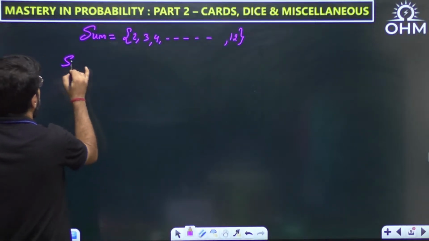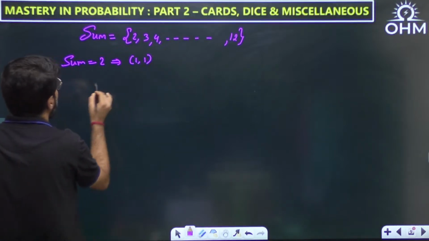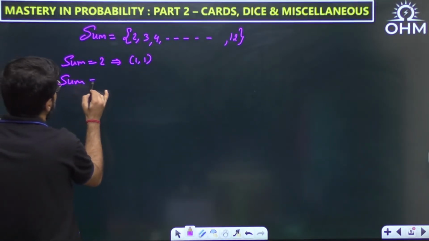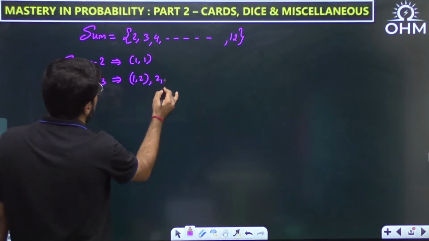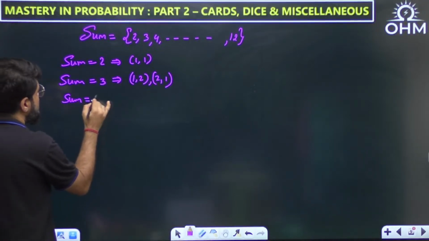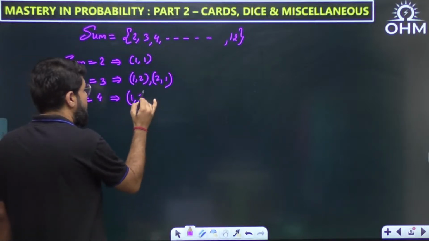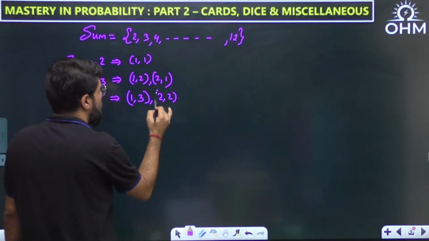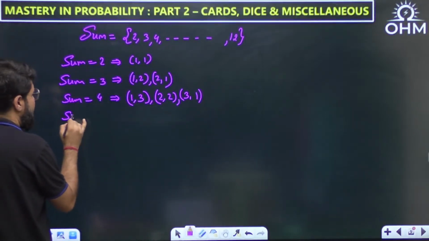Now how many cases will there be for sum equal to 2? Only one case, 1, 1. But when I take sum equal to 3, there can be the cases 1, 2 and 2, 1. When I take the sum equal to 4, there can be 1, 3, also 2, 2, and 3, 1. So one by one, the number of cases will initially increase.